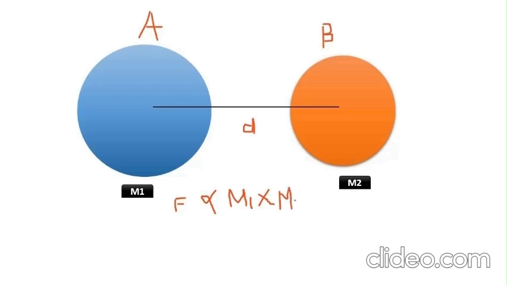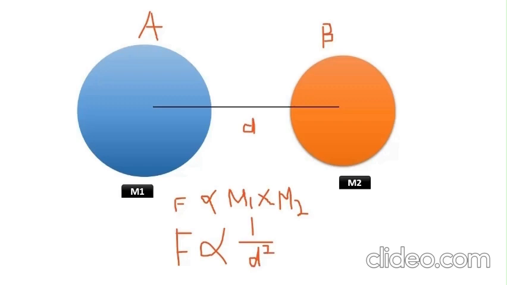So this attractive force is directly proportional to the product of the masses and inversely proportional to the square of the distance, d square.